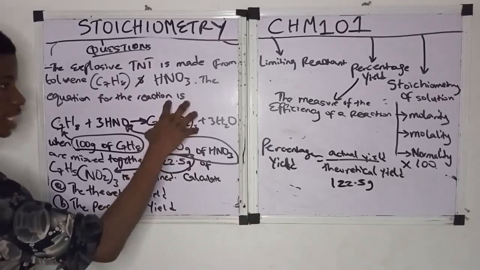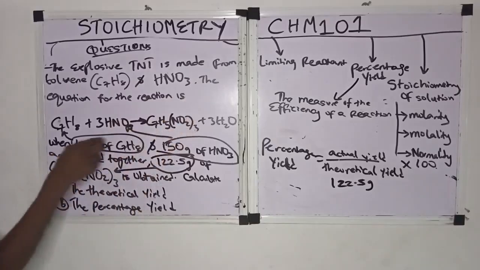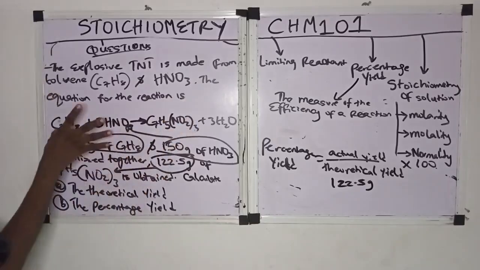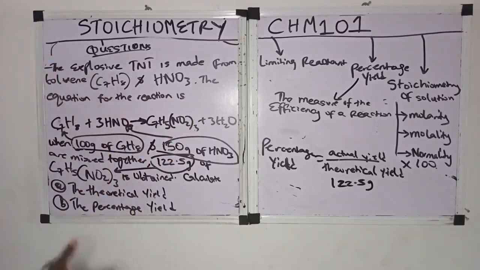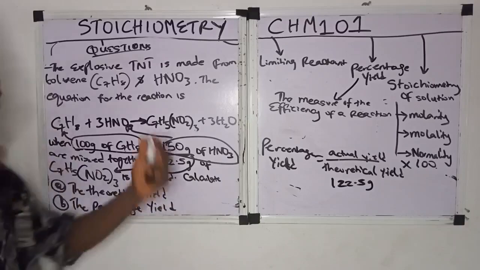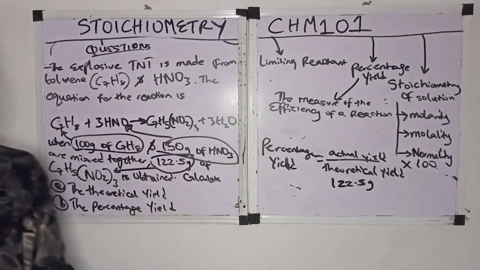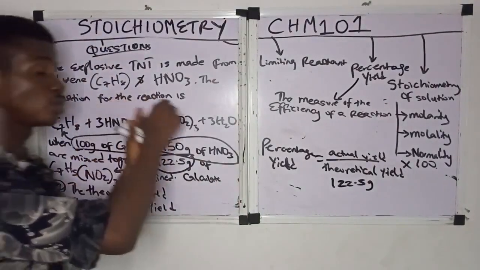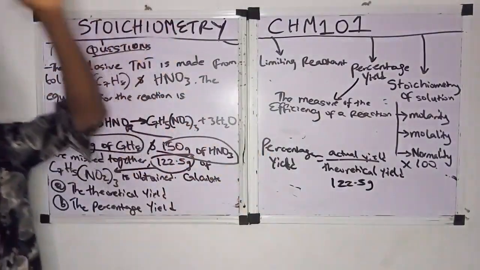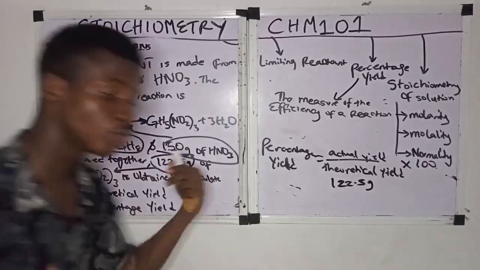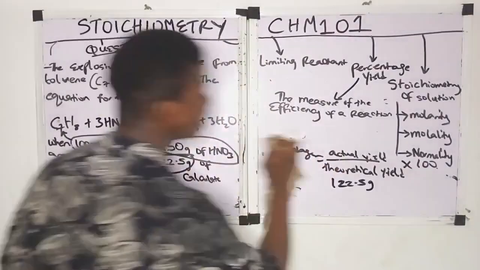We want to look for the mass of TNT that is produced when 100 grams of toluene and 150 grams of HNO3 react. Remember, we usually relate one reactant to one product, not two reactants to one product. So what are we going to do? We want to look for the limiting reagent. How are we going to look for the limiting reagent?